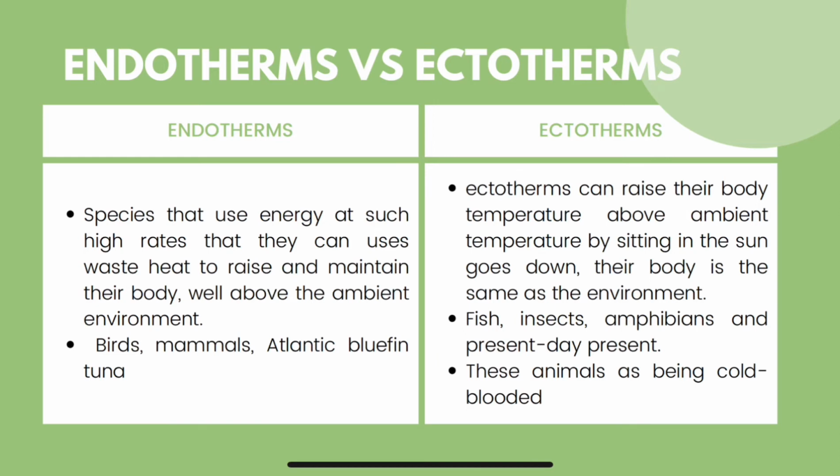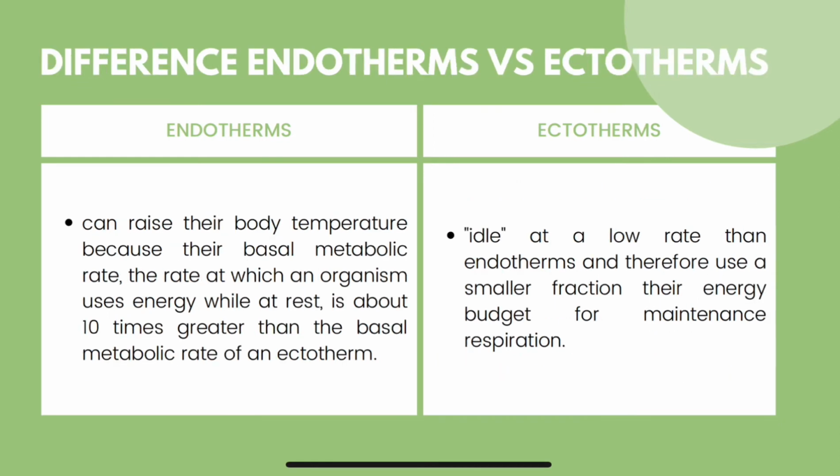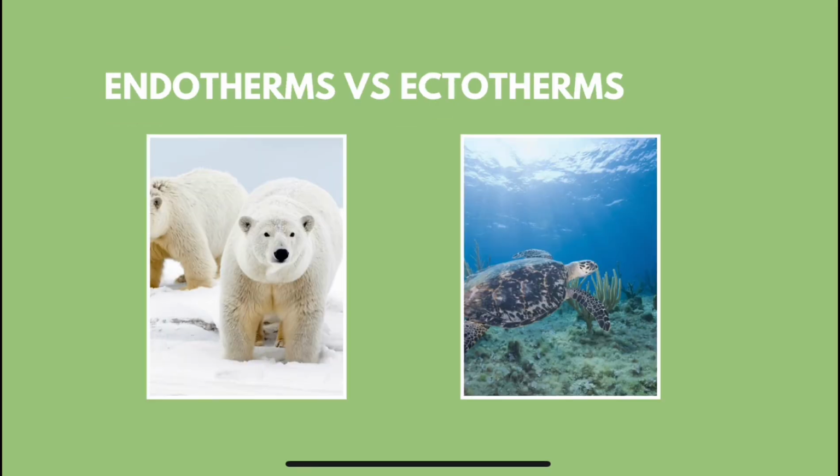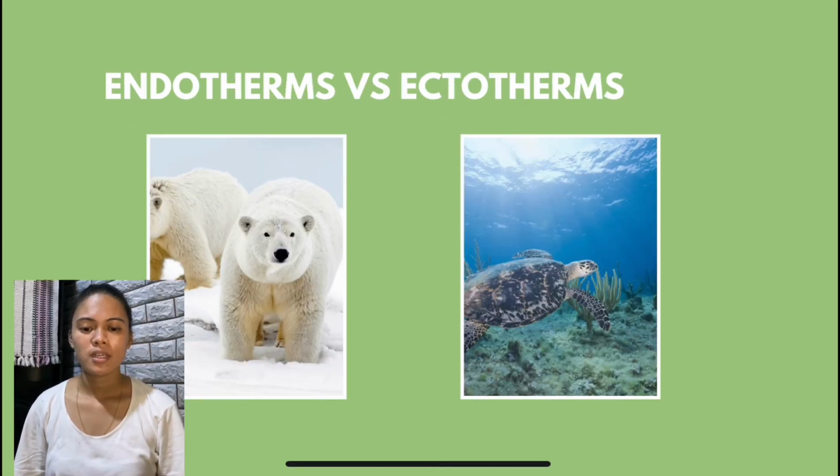Now we have ectotherms. Ectotherms can raise their body temperature above ambient temperature by sitting in the sun; when the sun goes down, their body is the same as the environment. Examples of these are fish, insects, amphibians, and present-day reptiles. These animals are described as being cold-blooded. Ectotherms idle at a lower rate than endotherms and therefore use a smaller fraction of their energy budget for maintenance respiration. Endotherms are also known as warm-blooded animals.